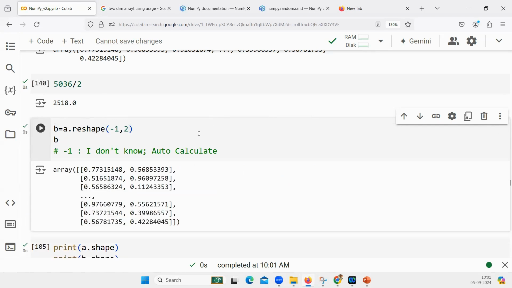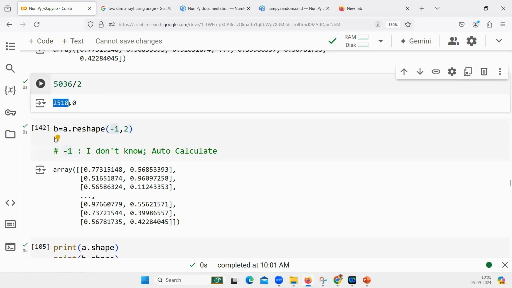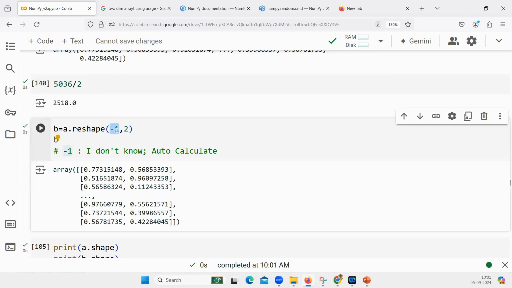Are you with me? Yes, sir. So ideally, you should calculate the dimension that you do not know. You have to put 2518 here and then give 2 there. But if you do not know 2518 here, you can simply put -1. You can reshape it to any number of dimensions, a 2-dimensional array or a 3-dimensional array, and you can leave one unknown dimension as -1. Automatically, Python will calculate it for you.